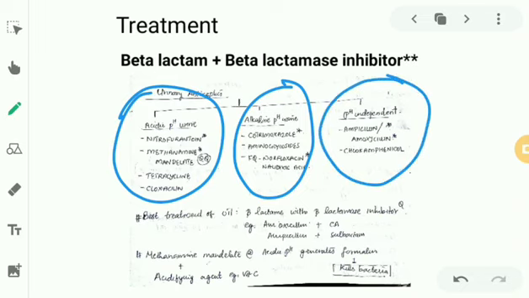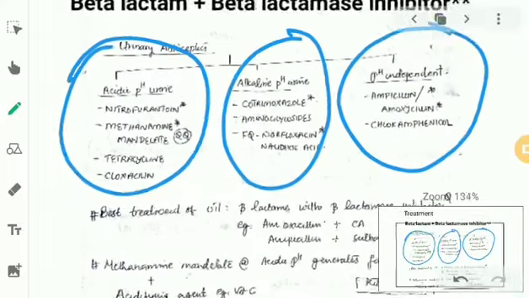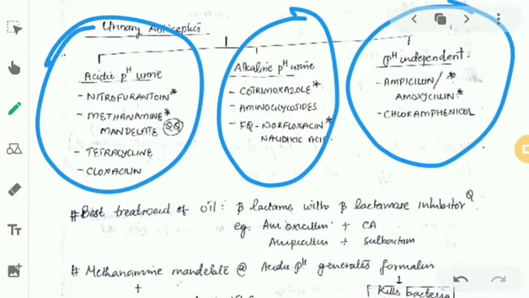If you are using along with them a beta-lactamase inhibitor like clavulanic acid or sulbactam, they are the best categories of drugs used for UTI. That is, the best treatment of UTI is beta-lactams with a beta-lactamase inhibitor. You have amoxicillin and clavulanic acid, ampicillin and sulbactam. You can have piperacillin and tazobactam also, right? So these combinations are the best treatment.